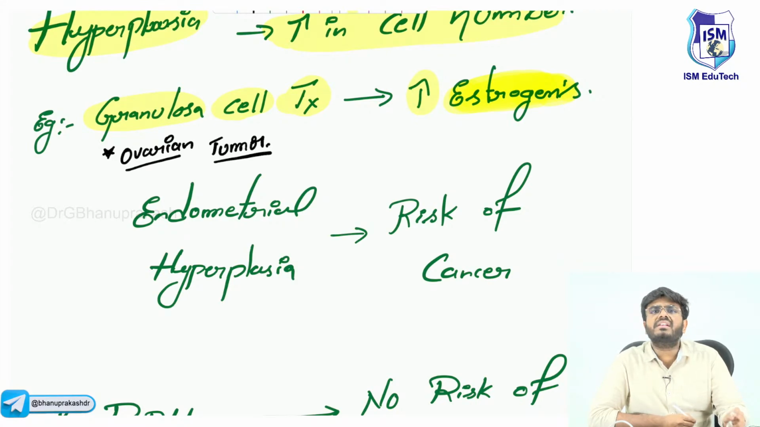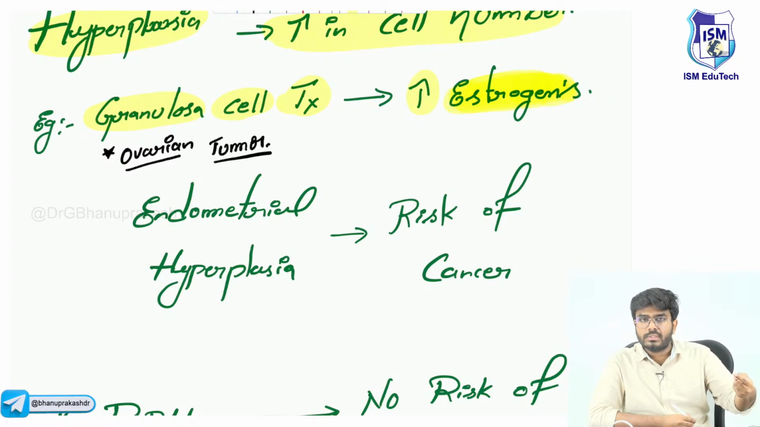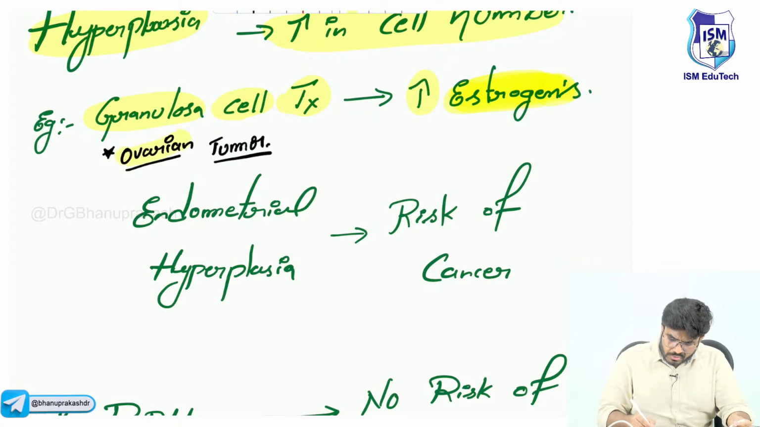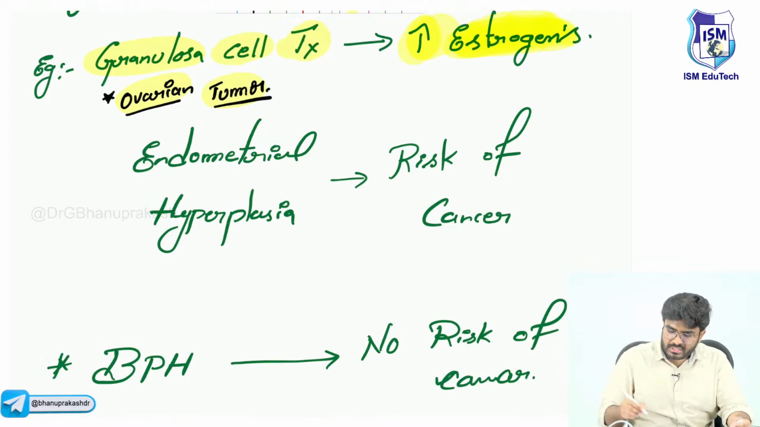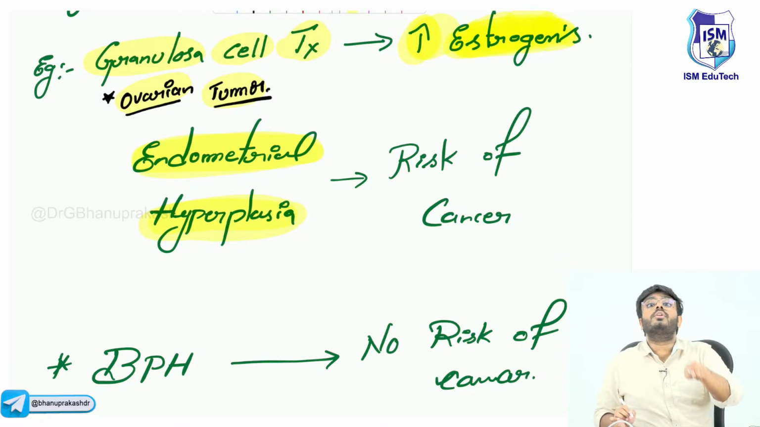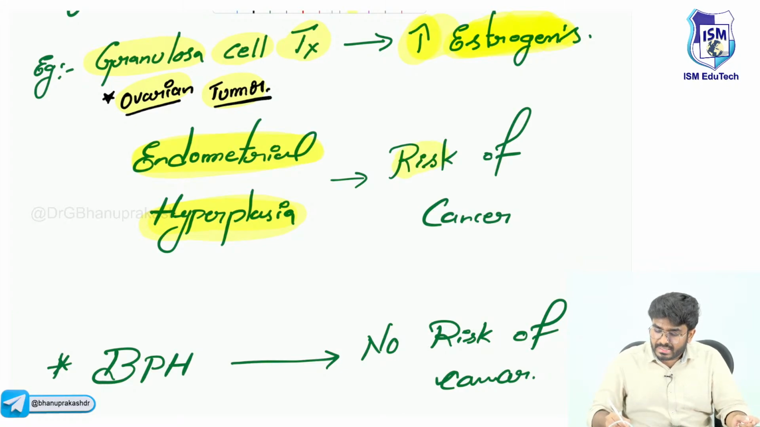Because of the excessively high levels of estrogens, now what happens? The endometrium will start to grow more and more. That is nothing but endometrial hyperplasia. So in the granulosa cell tumor condition, more estrogens are there, and these estrogens can lead to endometrial hyperplasia. In postmenopausal females, she is now at risk of developing endometrial cancer.